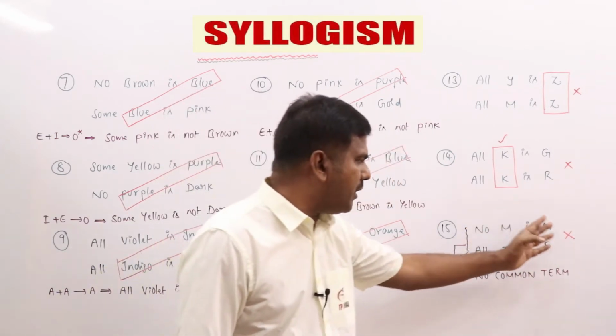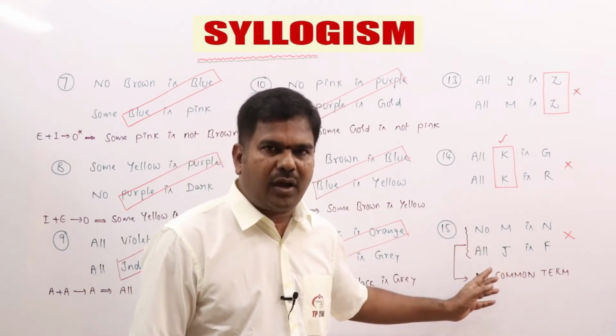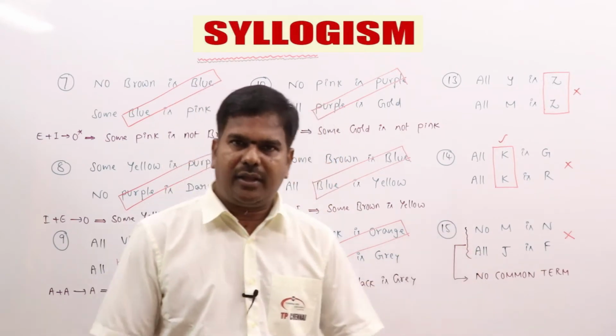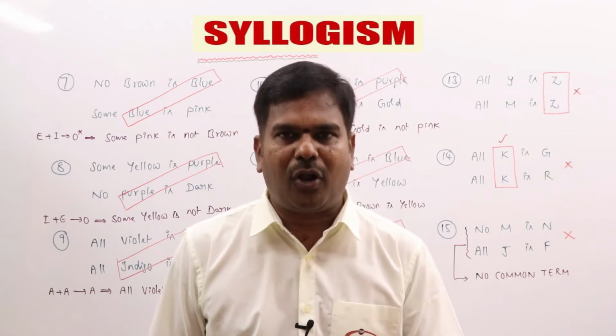Why? Because there is no common term at all. If there is a common term, E plus A is O star, so we would have got the answer. Since there is no common term, we are saying that no conclusion. Clear? I am going to give another 9 questions, so you are going to solve the problems.